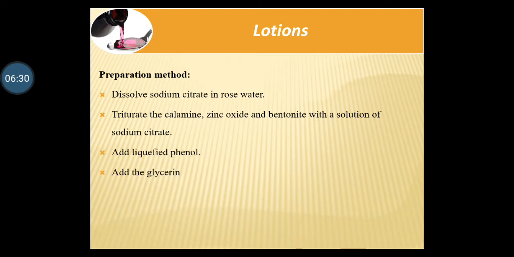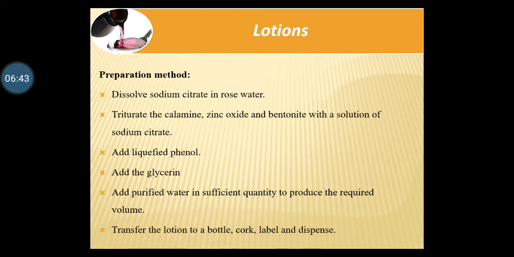Then add liquefied phenol to this mixture, add the glycerin, add purified water in sufficient quantity to produce the required volume. Then transfer the lotion to the bottle, cork it, means cap it, then label and dispense it. This is a simple method of preparation of calamine lotion or any form of the lotions.